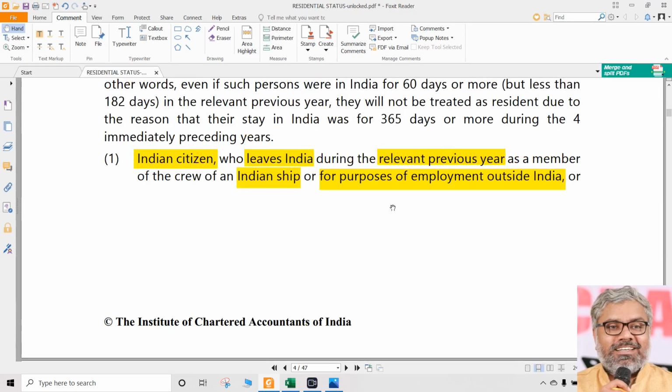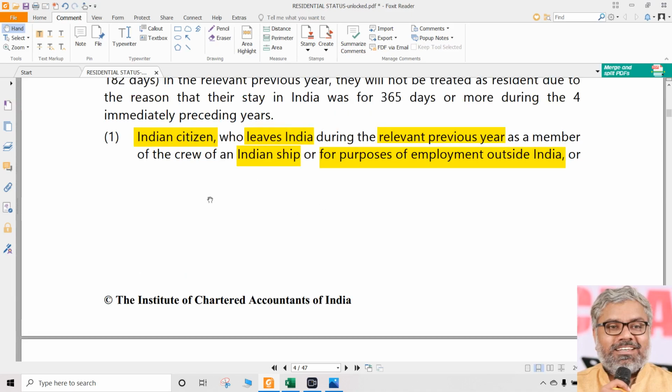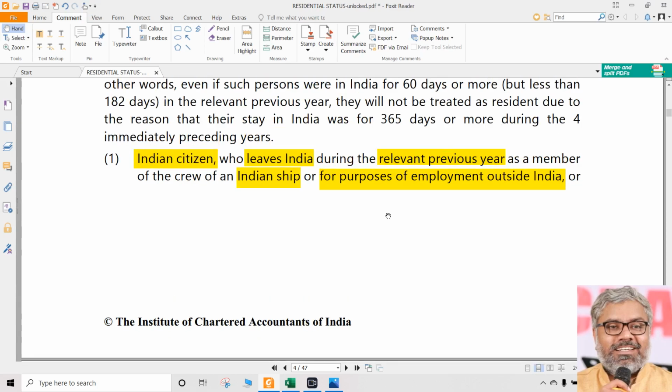The only thing that happens is that the second condition is not applicable for them. They become resident only if they stayed in India for 182 days or more. If they stayed in India less than 182 days, automatically they become non-residents. So the residential status of such persons is exceptionally determined by checking only the first condition. The second condition is not applicable for them at all.